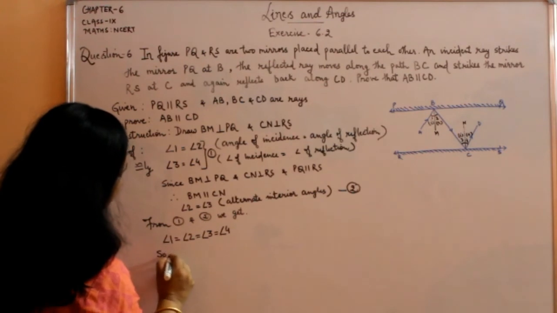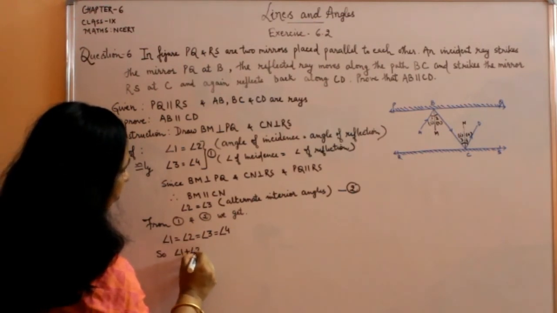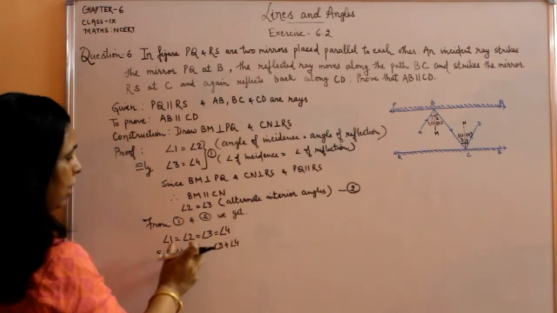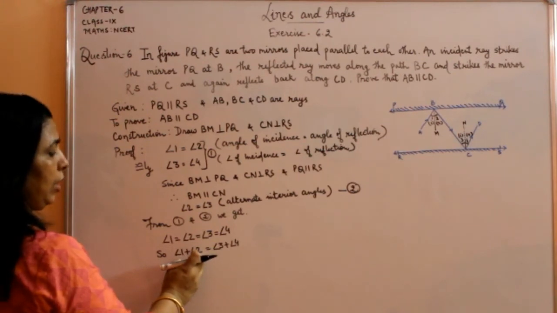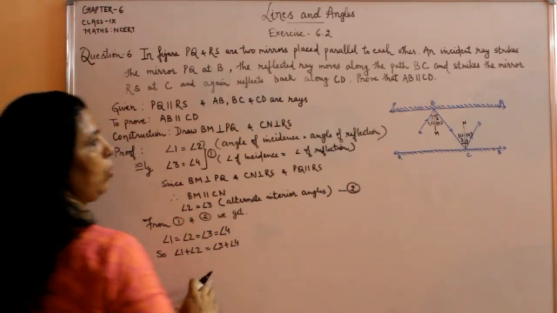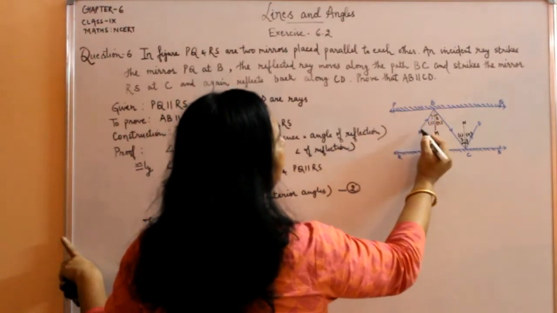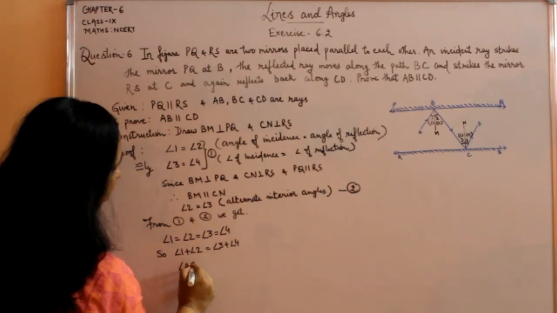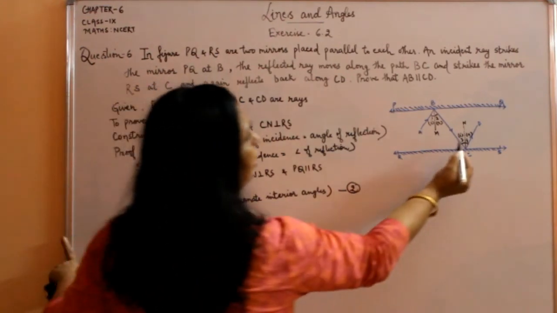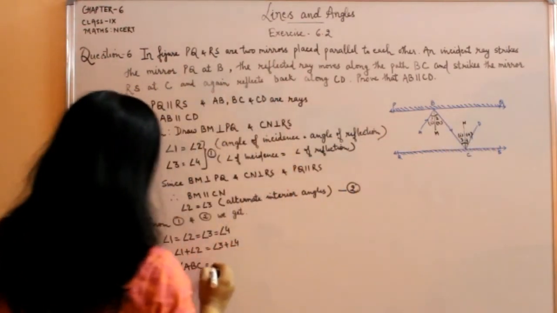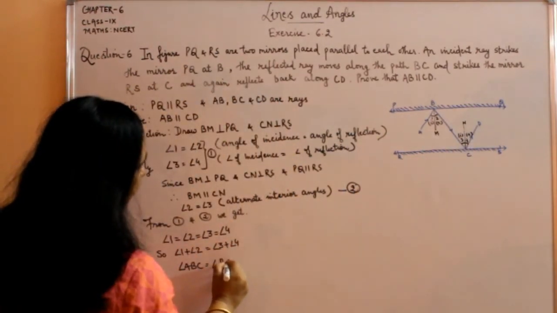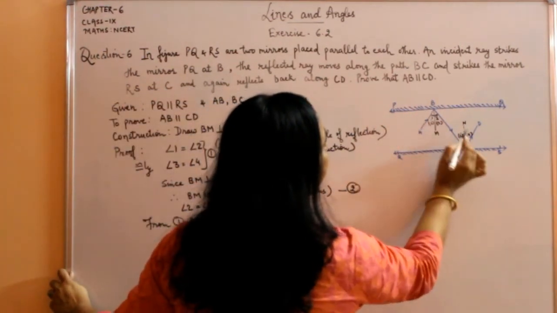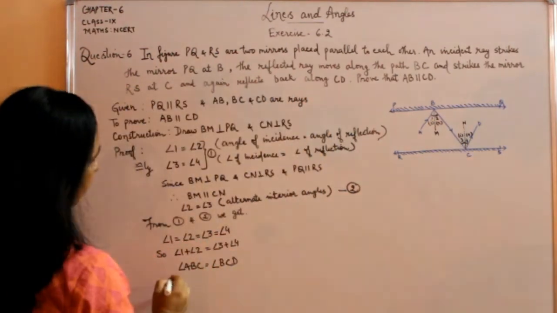So angle 1 plus angle 2 will be equal to angle 3 plus angle 4. ठीक है? अगर हम इनमें से कोई भी दो एंगल का सम करेंगे तो बाकी की दो के इक्वल होगा, ठीक? Now angle 1 plus angle 2 is angle ABC. अगर हम angle 1 plus angle 2 का नाम लिखेंगे तो angle ABC और angle 3 plus angle 4 है angle BCD. और ये एंगल ABC और BCD एक्चुअली क्या है, ये alternate interior angles हैं.